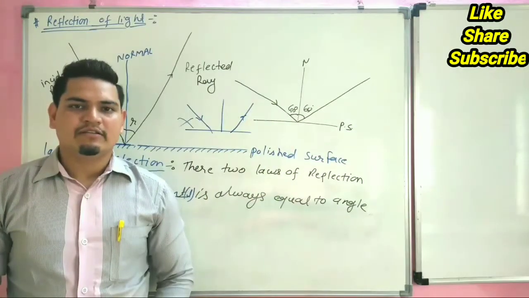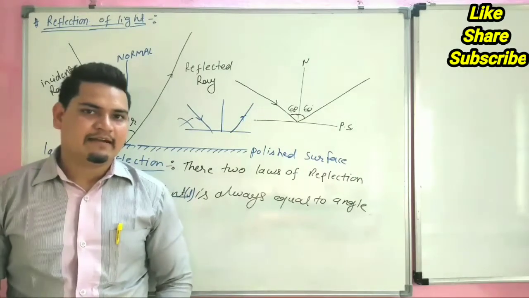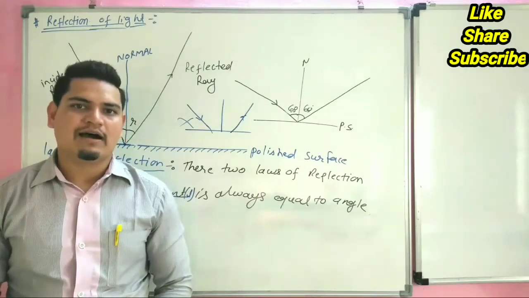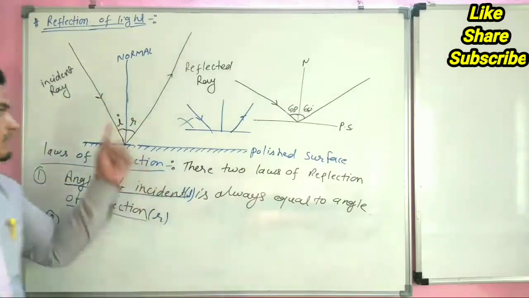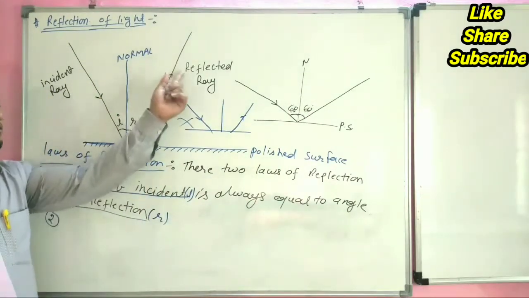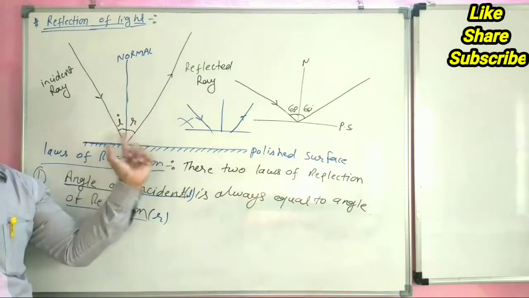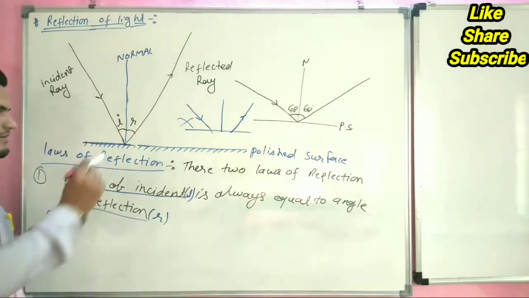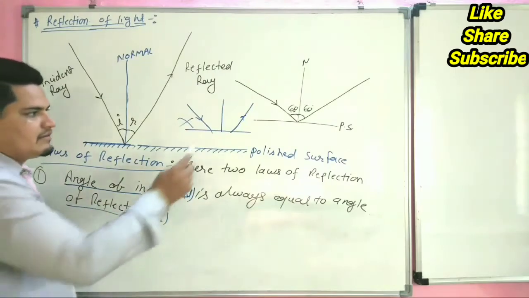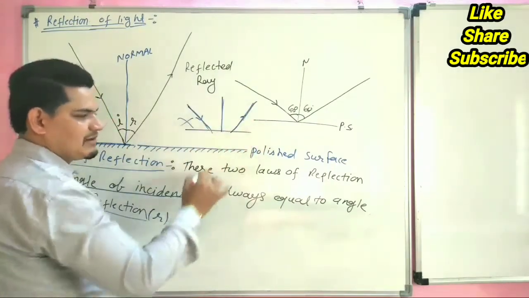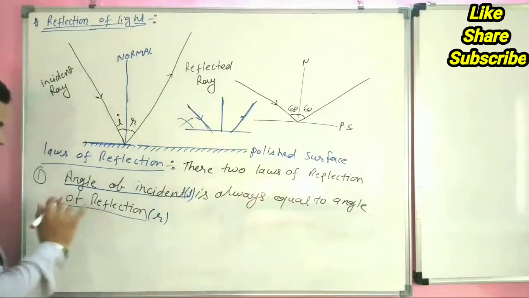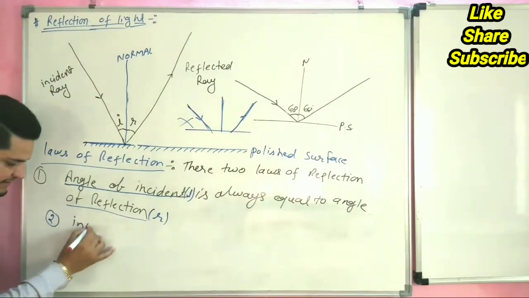Our second law is that the incident ray, reflected ray and normal all lie on the same plane at the same point. This is our incident ray, this is our reflected ray and this is our normal. All are lying at the same point. This is the incident ray, this is the reflected ray and this is the normal.